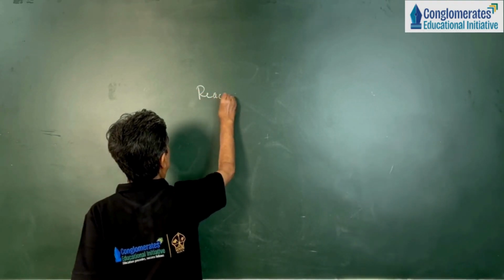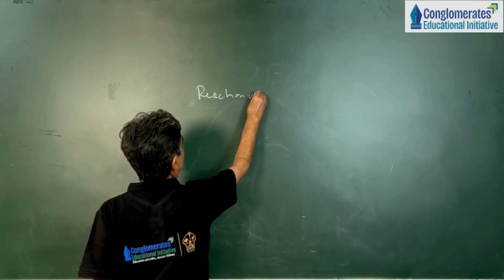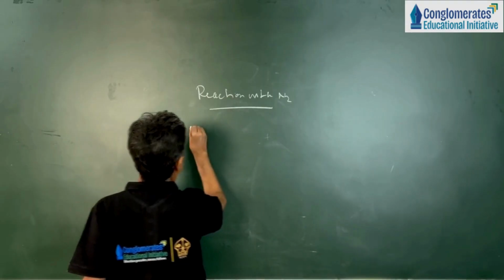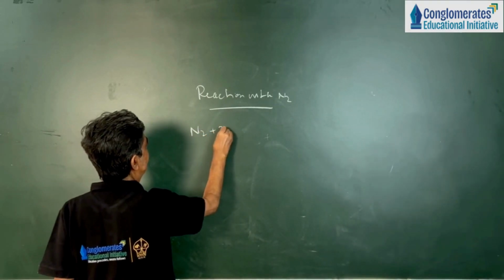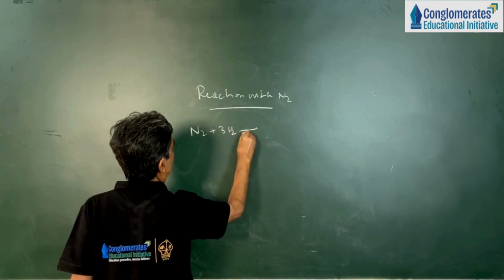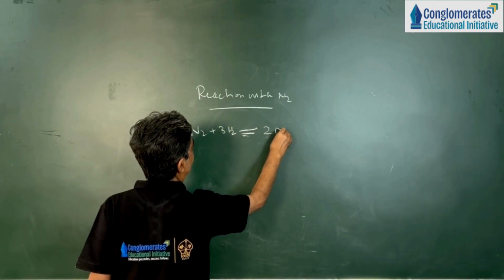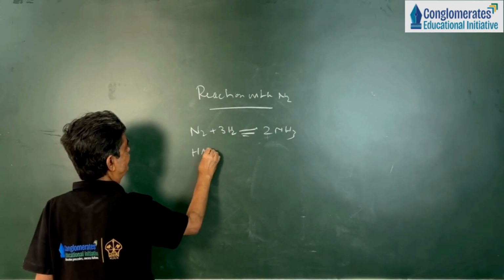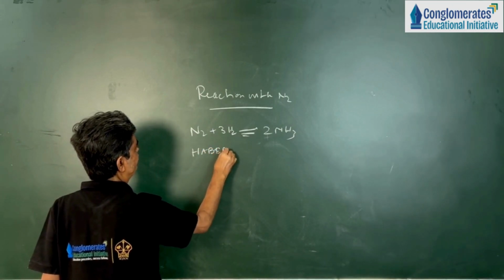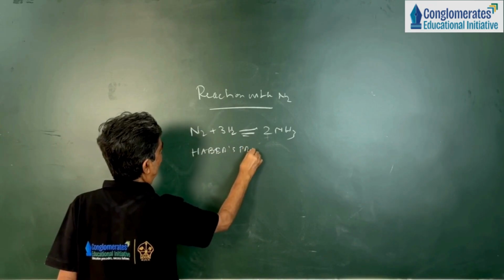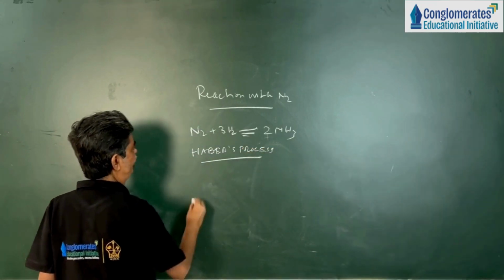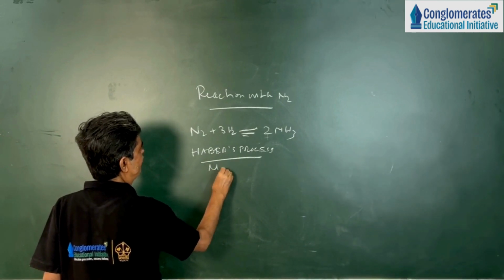Reaction with nitrogen: N2 plus 3H2 forms 2 NH3. This is known as Haber's process, for the manufacture of ammonia.